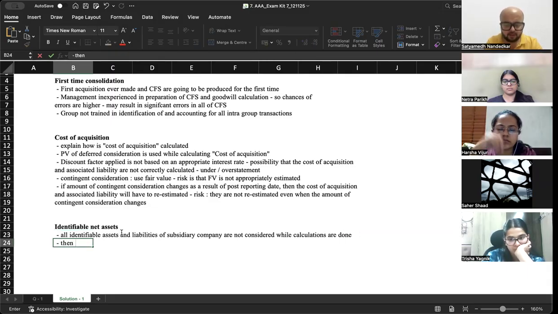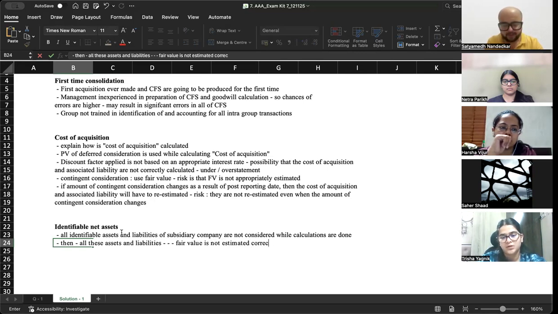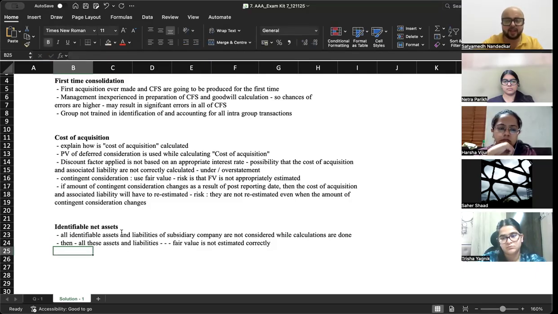Then all these assets and liabilities are not measured at their fair value, or rather fair value is not estimated correctly. Okay. Fair value is not estimated correctly.